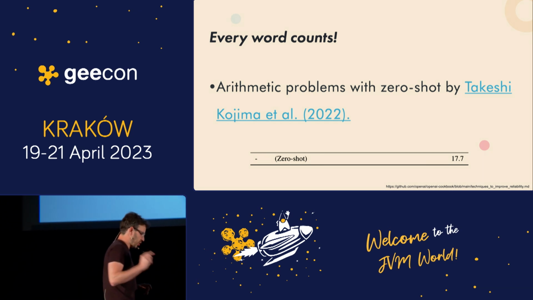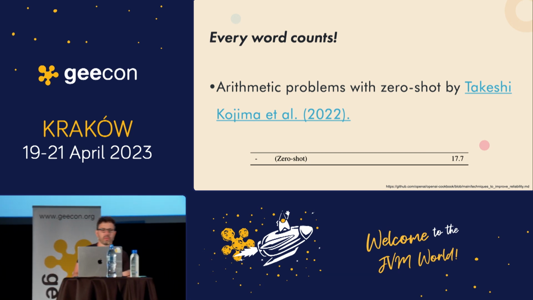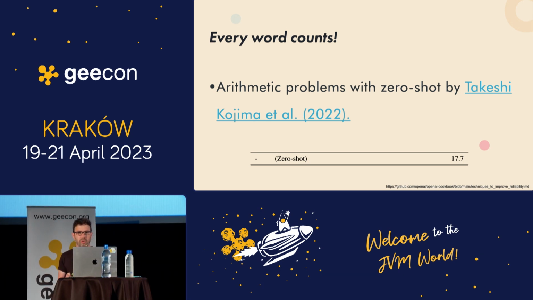So just one research done by Takeshi Kojima in 2022, it wasn't done on the GPT model, but another model. So this guy gave the language model arithmetic problems with zero shot, which means that he just gave them the question, arithmetic problems, like two trains go from one city to another, when will they meet?